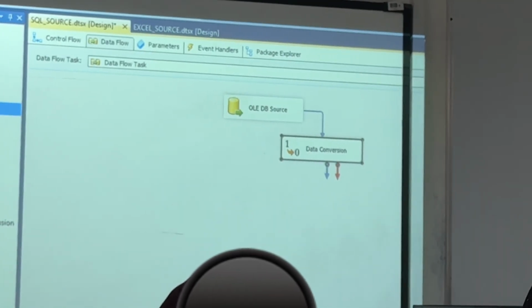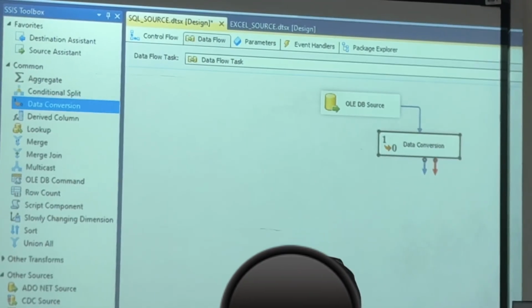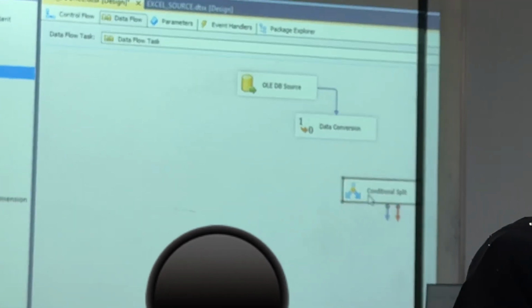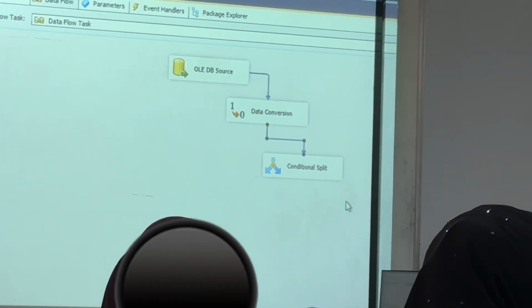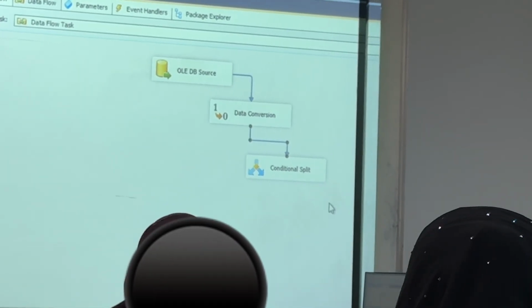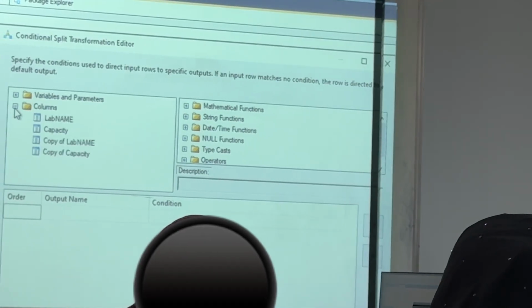The next one is, here also I will put one condition. Right? Capacity is greater than 25. Which one do I have to use?